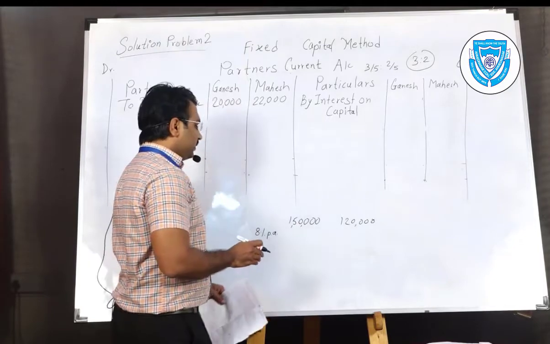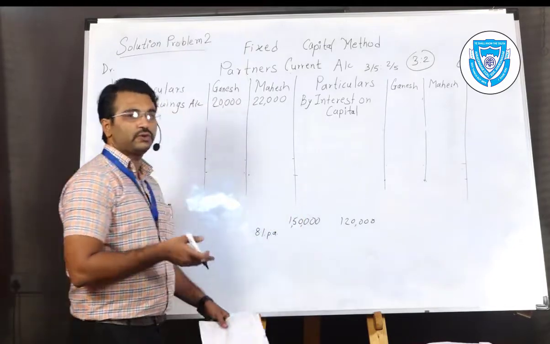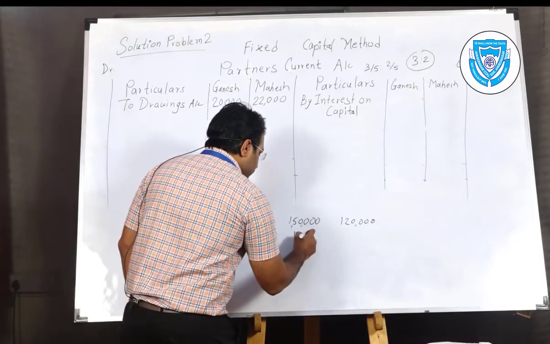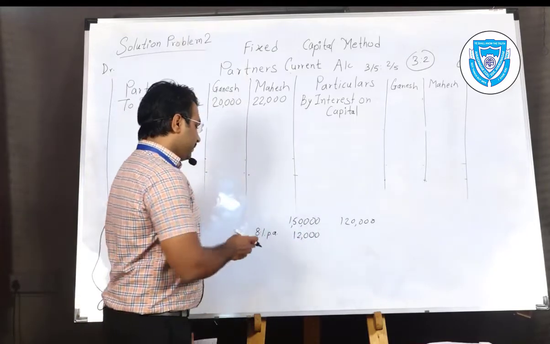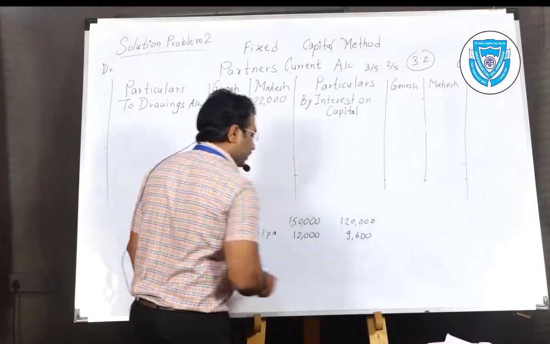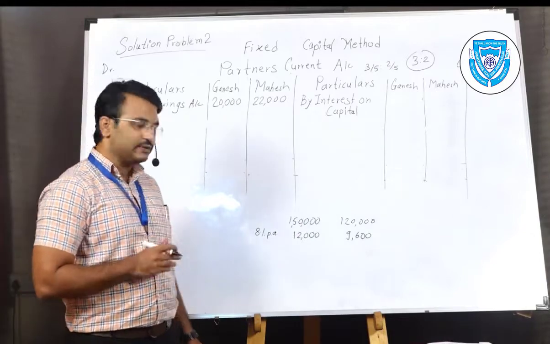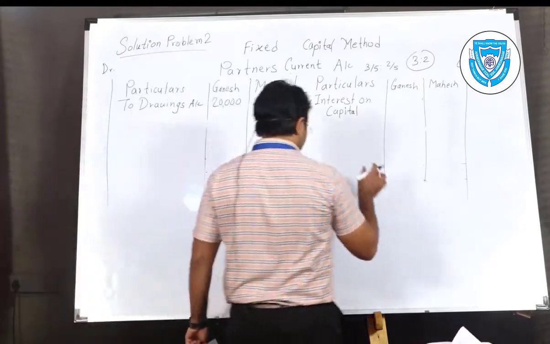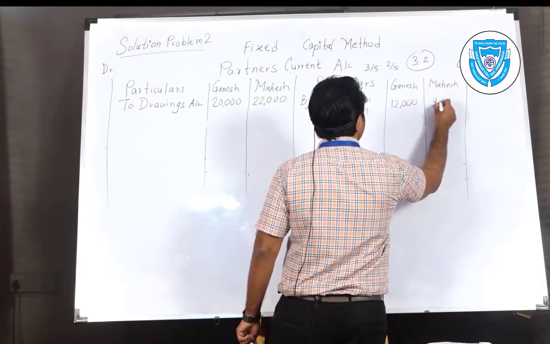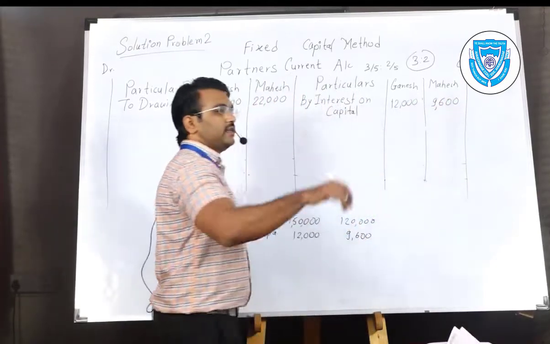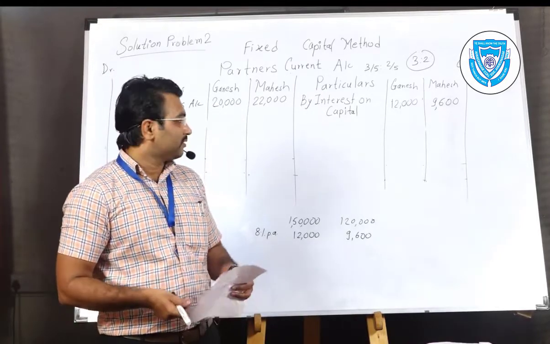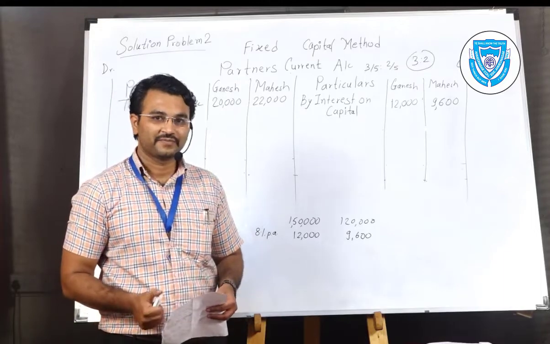1,50,000 at 8% will be 12,000. Then 12,000 adds 96. A short calculation I am telling you: 9,600. So it is a credited amount because it is a reward to the capital which is contributed, invested by the partner into the business. I am telling you the reason why it is credited.